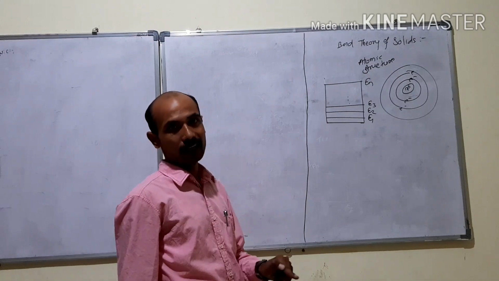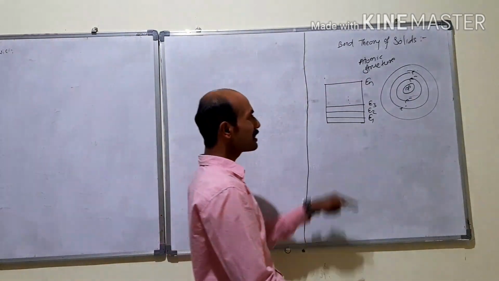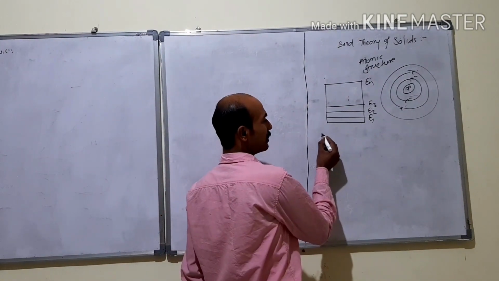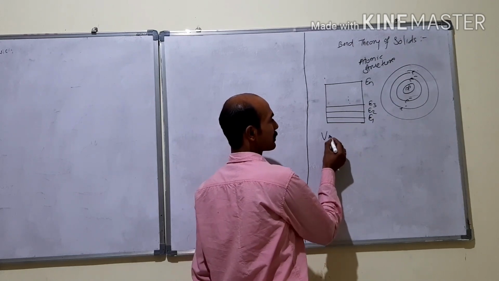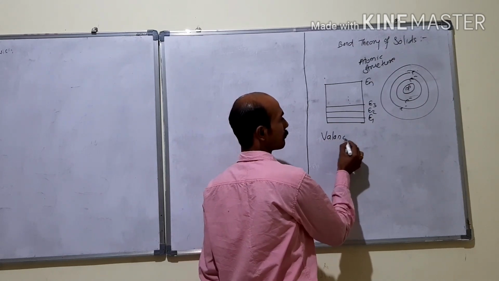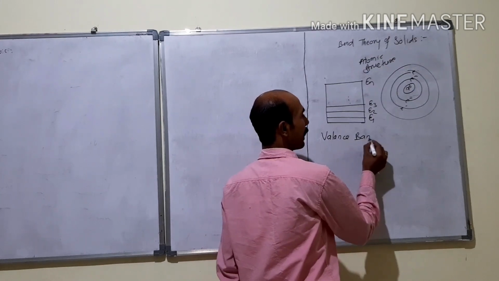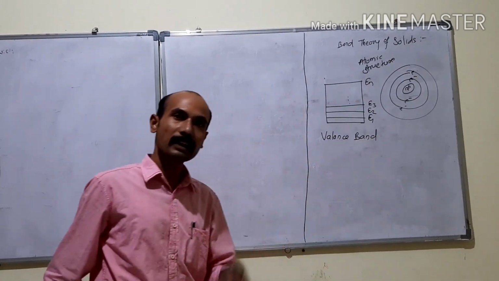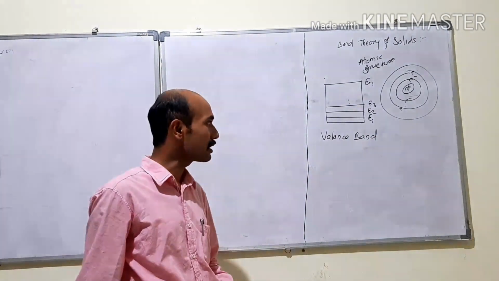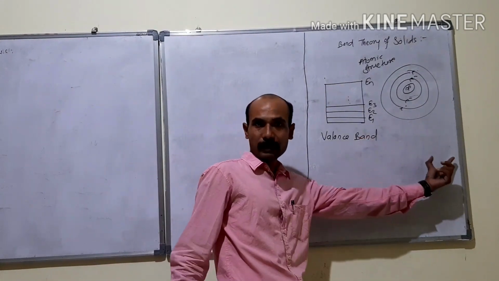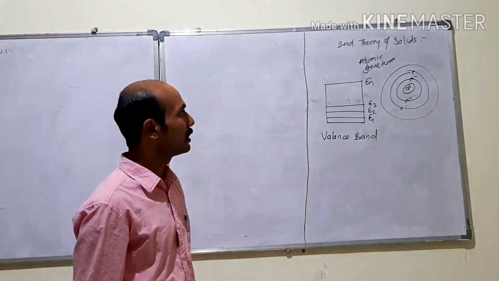The last filled or partially filled energy level or energy band is called the valence band. So the valence band is nothing but the last filled energy band, energy level, energy state. It may be completely filled or partially filled.